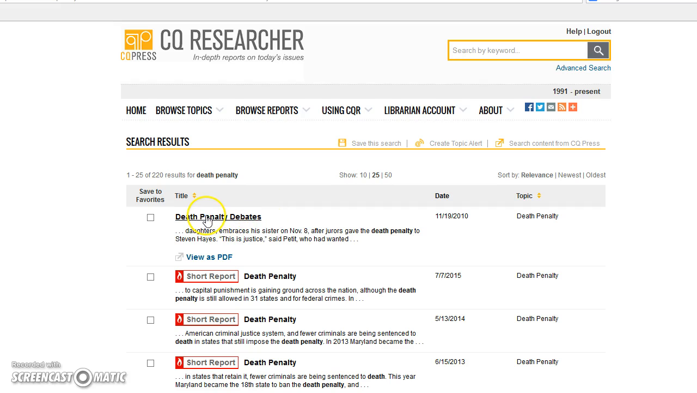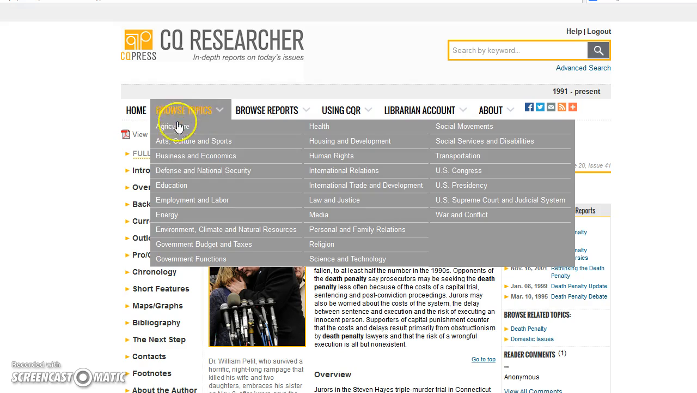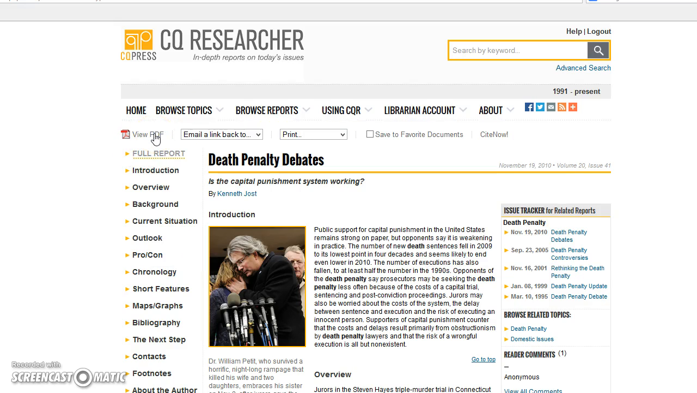So we're going to come over here and click on Death Penalty Debates, and we're going to click on the title. It does have the option to view this as a PDF, and a PDF shows you it scanned from the actual journal. When you're doing citations and you need the exact pages, you want to look at something in PDF so you can see that. So here's Death Penalty Debates. Bear in mind this is going to be 25 to 30 pages long. It's a very lengthy report.